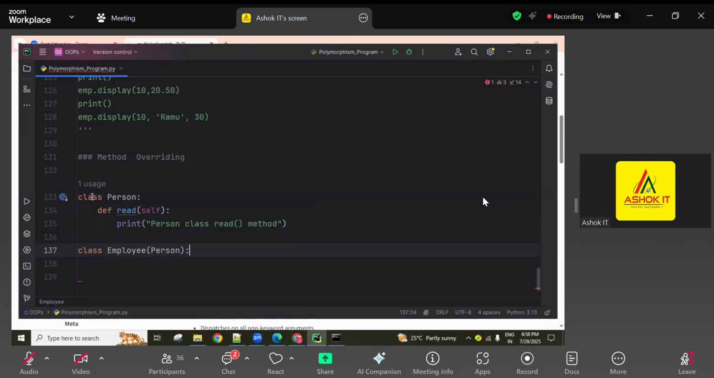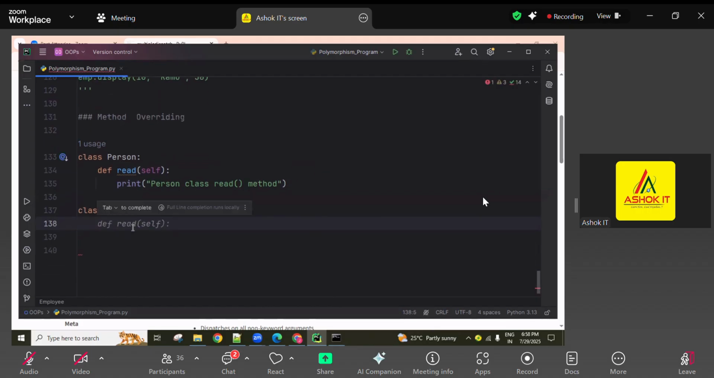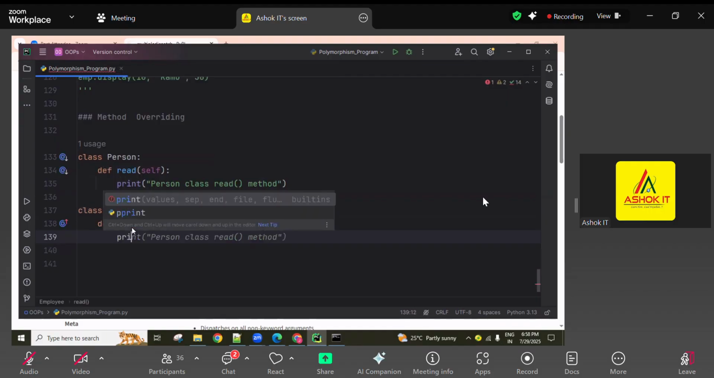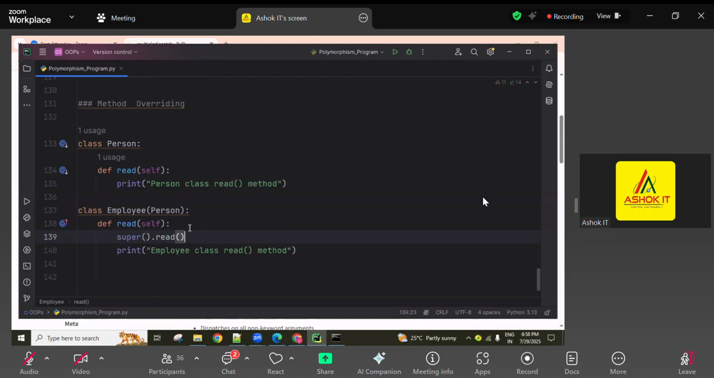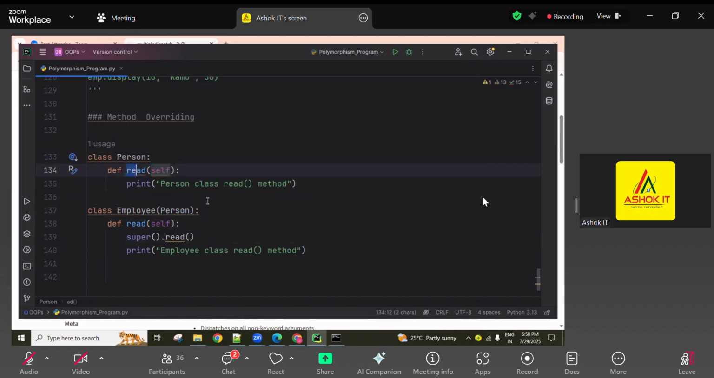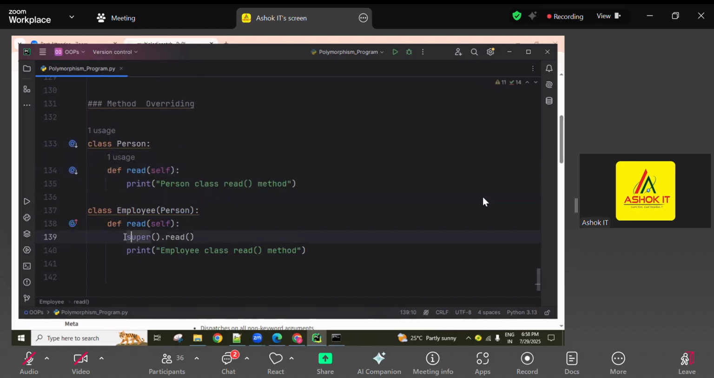Every employee is a person, guys, so inheriting like this is a single inheritance. Same method name again I'm using. So here print, now here the employee class read method, like that. Okay, so if you want to use this parent-related logic also here, then how are we using it? super dot read method. Because of this, the parent method's implementation logic is also executed. The result prints here, followed by the new lines of code executing.